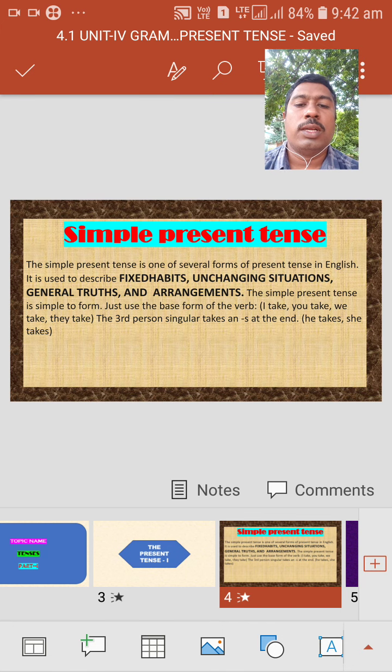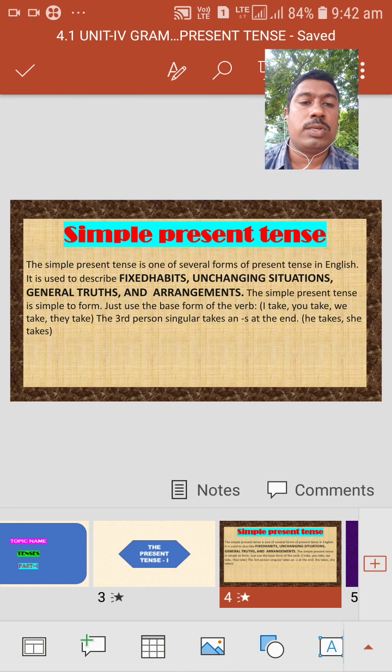It is used to describe fixed habits, unchanging situations, general truths, and arrangements.